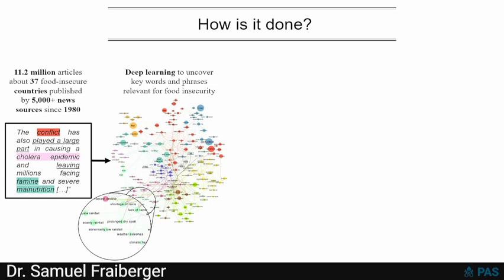Then from this, we developed machine learning techniques, deep learning more specifically, to identify signatures from the text. So it's really specific keywords and phrases that were relevant for food security. You cannot see very well in the slides. Maybe you can see it on the iPad in front of you. I actually zoomed in on some specific signatures from the text that the model was able to pick up.